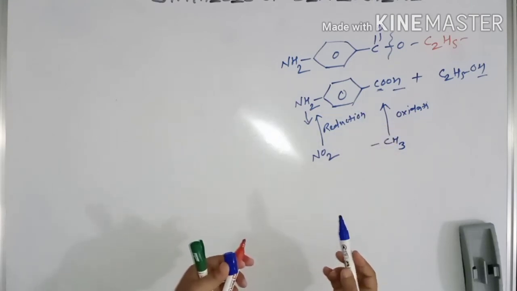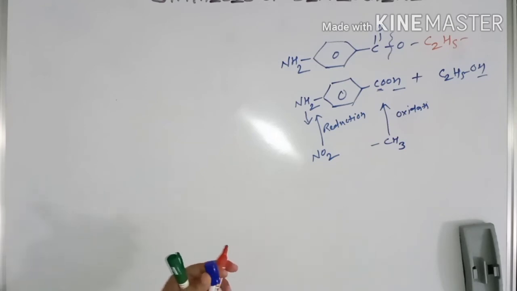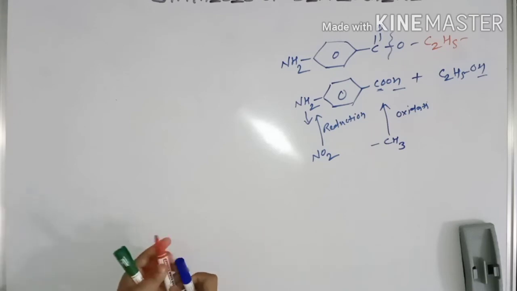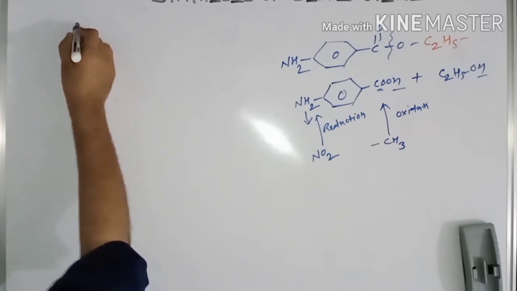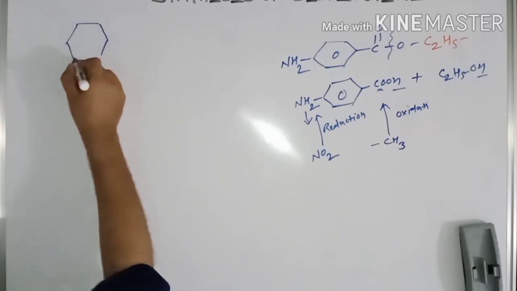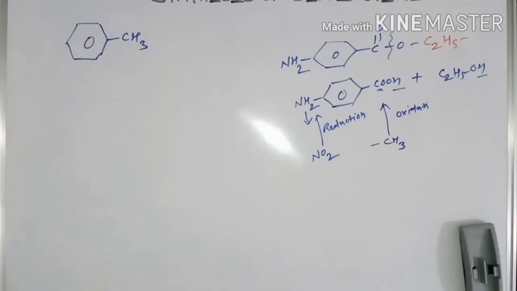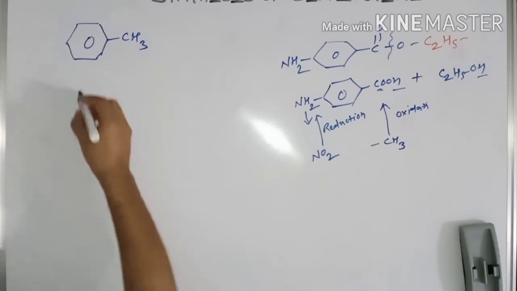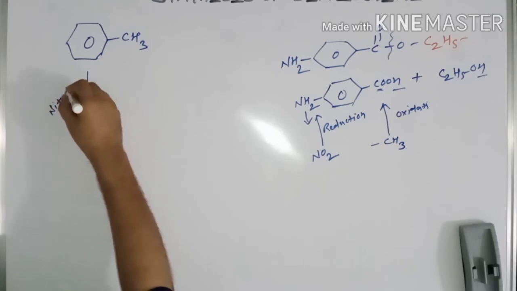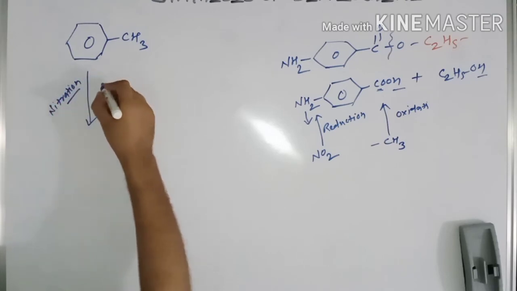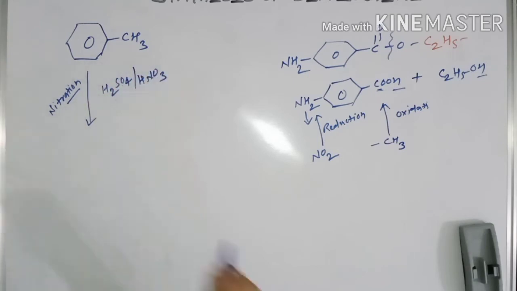So from where should I start the reaction, or from which reagent should I start this reaction? So let's find out the answer. I will start the synthesis of this drug molecule from toluene. This is your toluene. What I will do, first I will do the nitration, and you know very well the reagent used for nitration. You have studied in your organic chemistry, H2SO4 and HNO3.